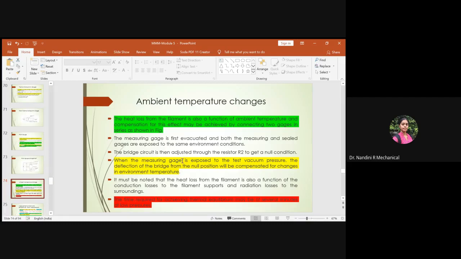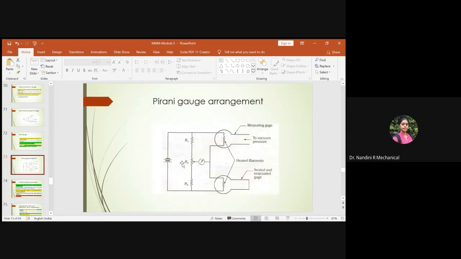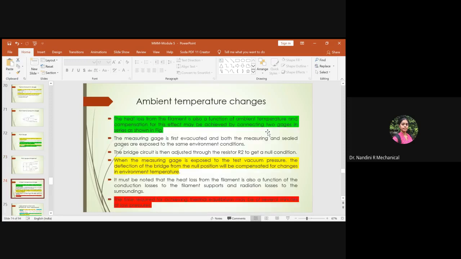Then, when the measuring gauge is exposed to the test vacuum pressure, the deflection of the bridge from the null position will be compensated for the changes in the environmental temperature. Initially, you balance the bridge by varying the resistor R2 until you see a null value. Afterwards, when you allow the pressure to vary inside the chamber of the measuring gauge, the null value will now show some variation due to the change in pressure. So the deflection is compensated for the change in environmental temperature.